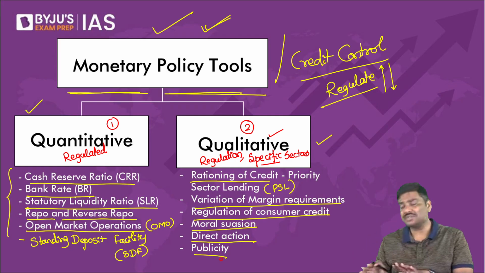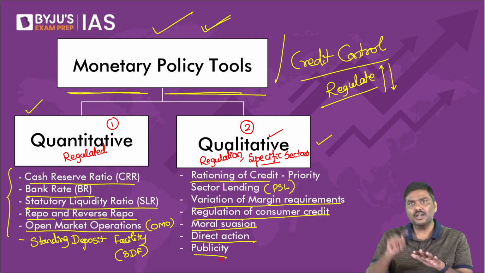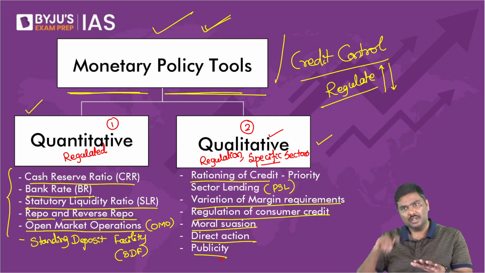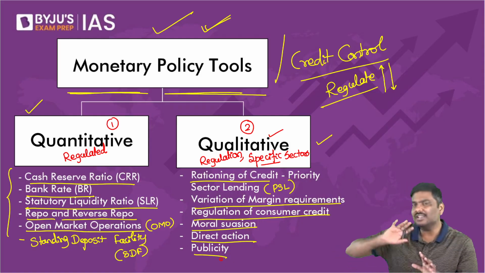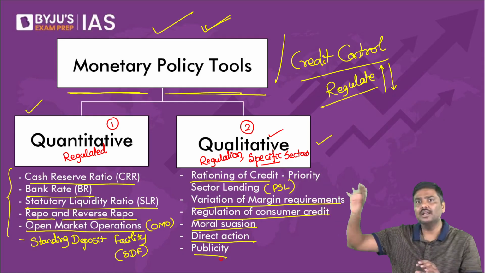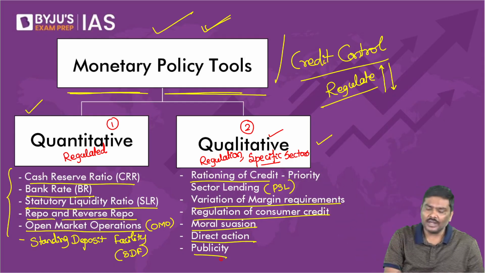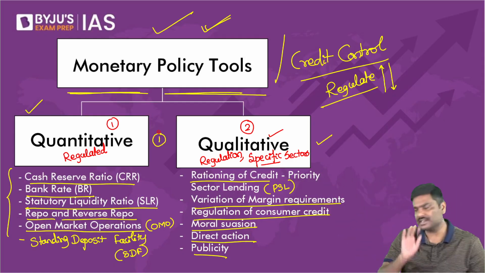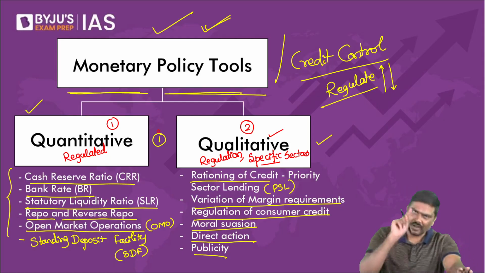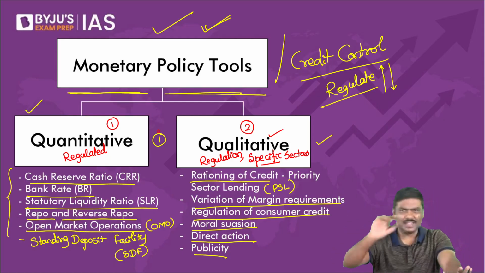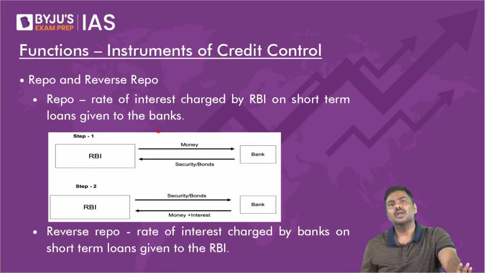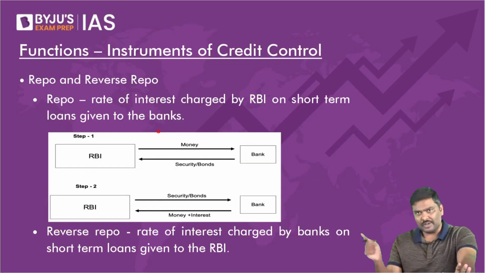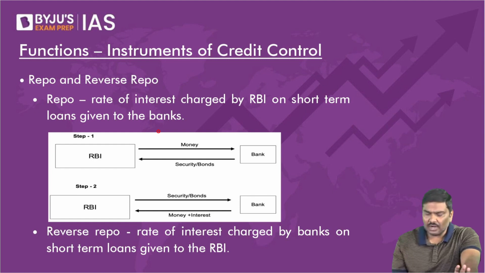Now, these are names. Let's try and understand all of them one by one. Focus on this discussion. This is very, very important. If you check the previous 10 years question paper, I guarantee one question generally comes from this slide. You can check last 10 years question paper and tell me whether I'm right or wrong. Now, let's start. Let's go one by one. We'll discuss all of them, but I'll not discuss OMO.